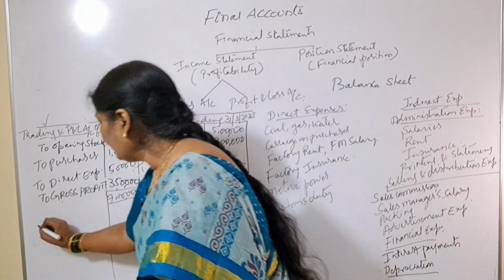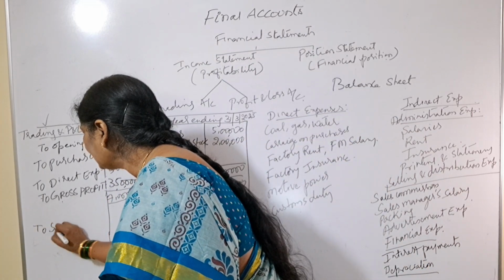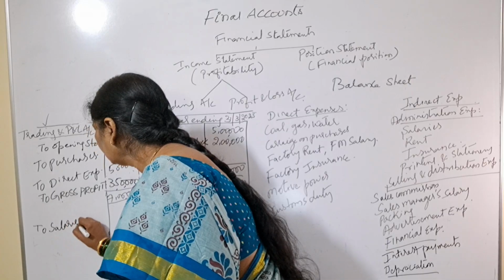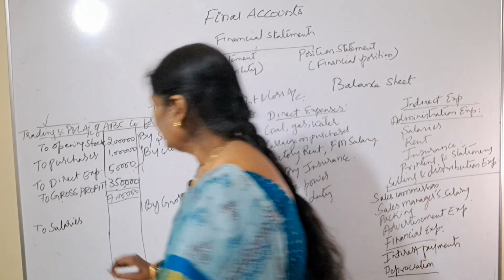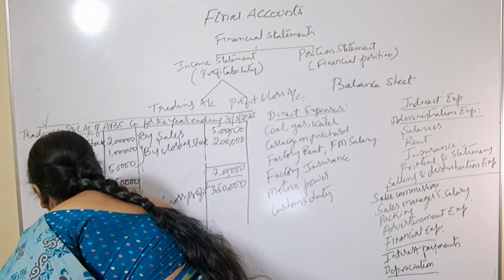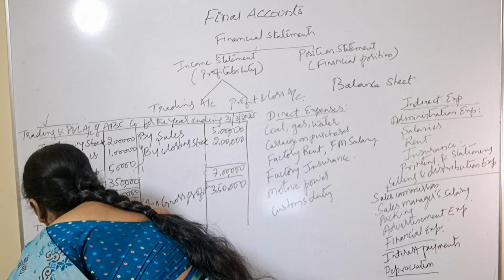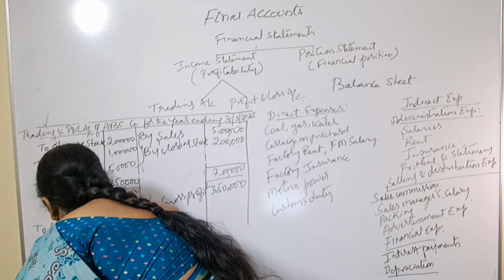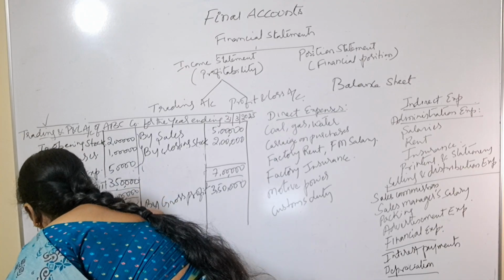So here we will write some expenses: to salaries, to office rent, to interest, to depreciation.